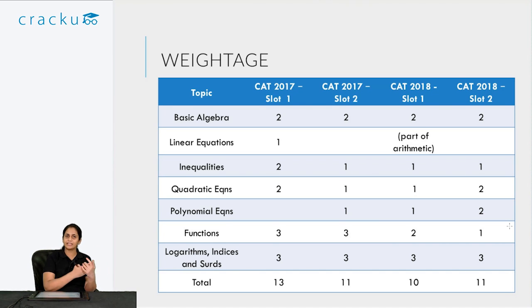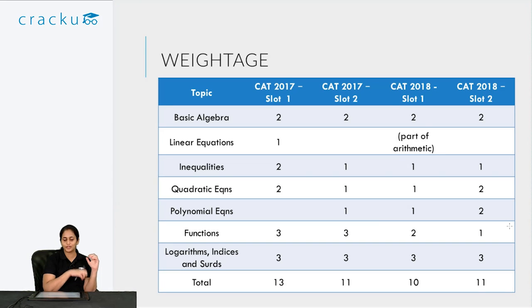Apart from that, arithmetic and geometry are the 2 other important topics. So if you get solid at algebra, arithmetic and geometry, you would be able to solve most of the questions that come in CAT. So this is what you should keep in mind: I have to get very good at arithmetic questions, then I have to focus on algebra and geometry and make sure that I should be able to solve at least 2/3 of algebra. Even if I find functions tricky,